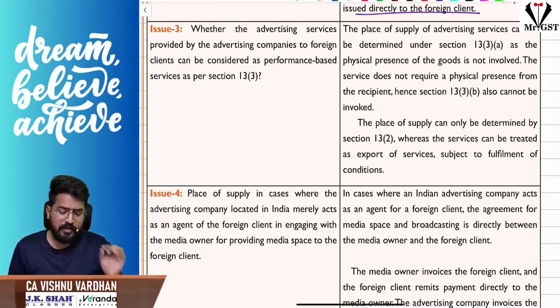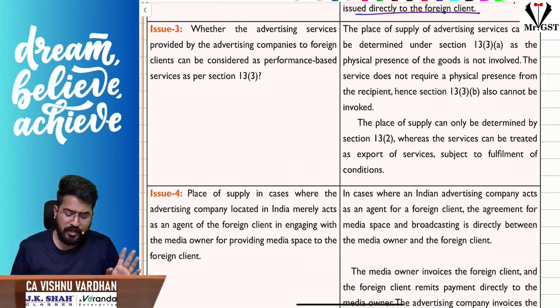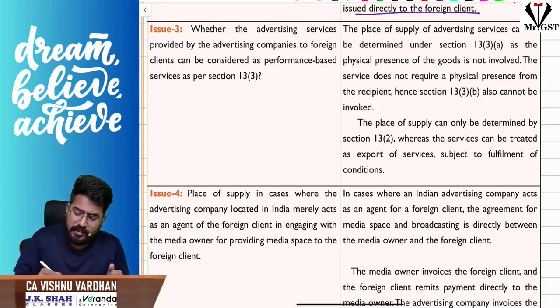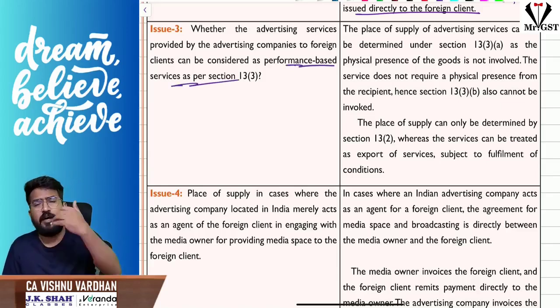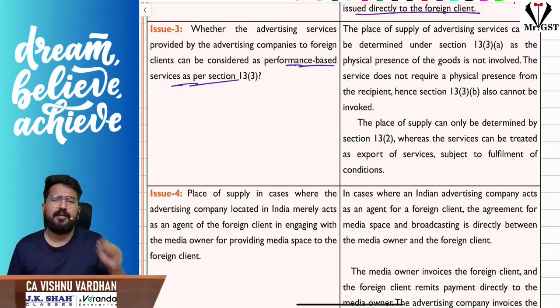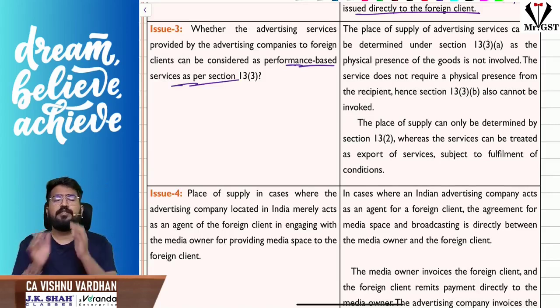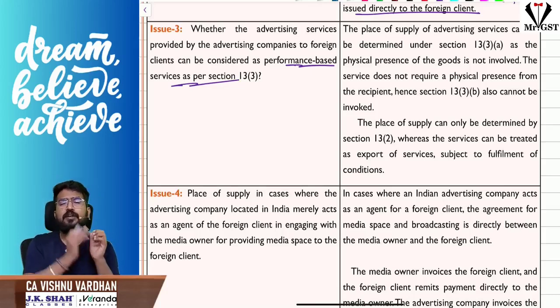Next, with respect to the next one: whether the services the advertising company provides to the foreign client can be considered performance based services under section 13 subsection 3, and accordingly whether we can determine the place of supply. Please understand, section 13 subsection 3 will come into picture when physical presence of goods is needed or when physical presence of the person receiving the services is needed. Here, physical presence of goods is not needed, and physical presence for services is also not needed. Then how can you call it performance based services?